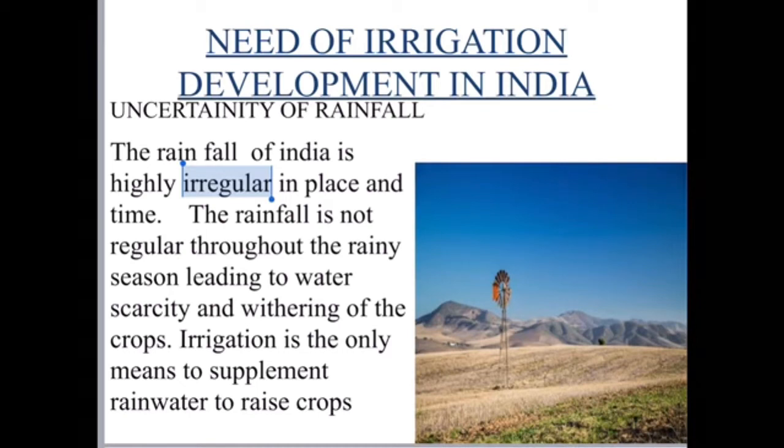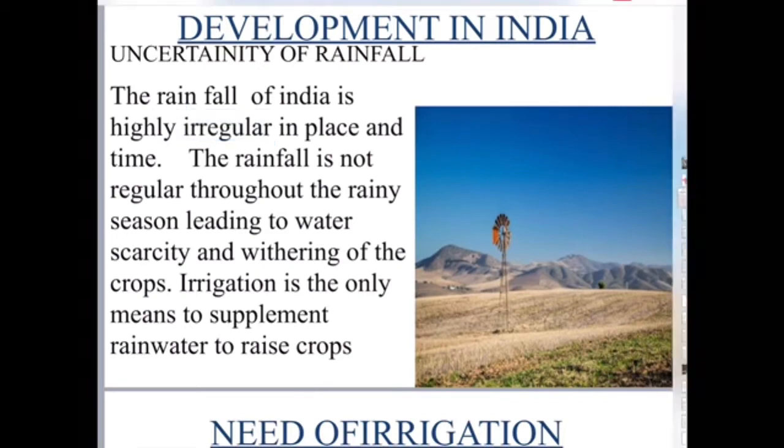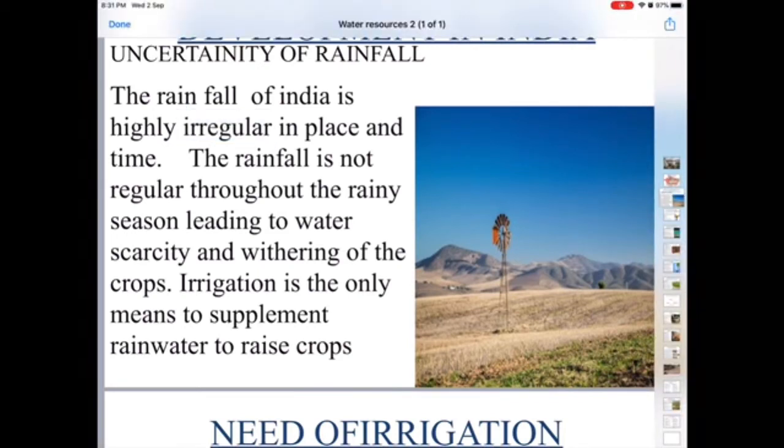There are so many other reasons also, children, that we need irrigation. Number one is that in India, the rainfall is uncertain, right? So what is the meaning of uncertain? The rainfall period, that is from June to September, is not on time. Sometimes the rainfall is early, and whenever early rainfall occurs, means before time, it creates flood conditions in the country, and whenever it is delayed, droughts occur in the country that lead to water scarcity and the withering of the crops.